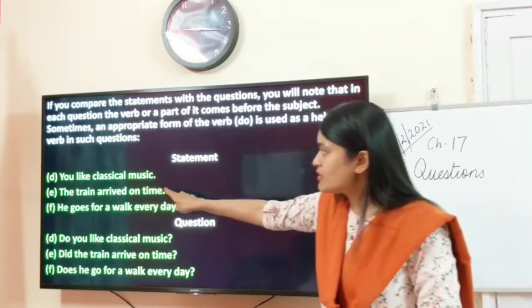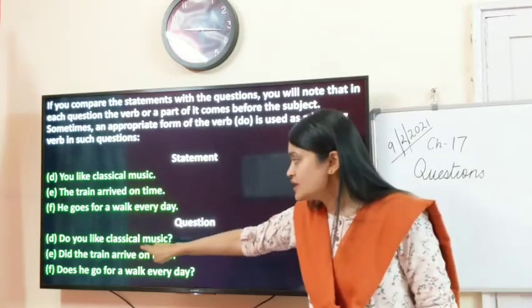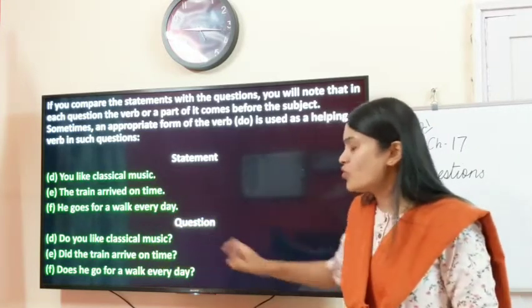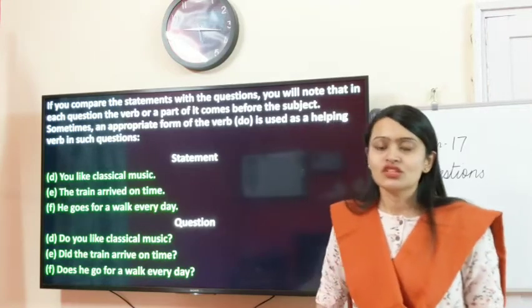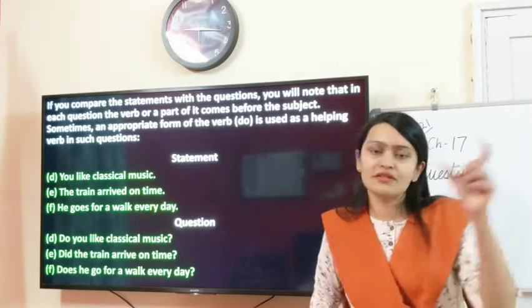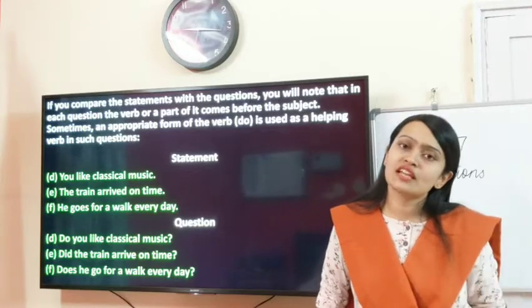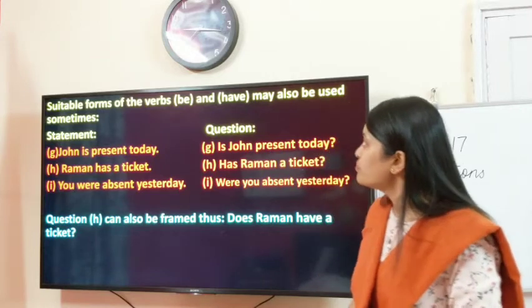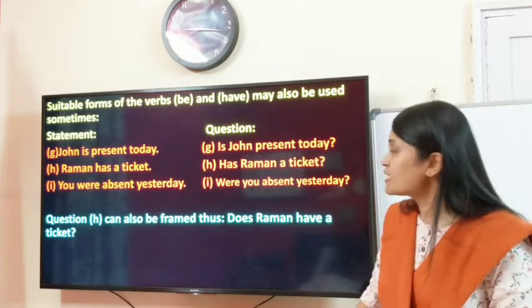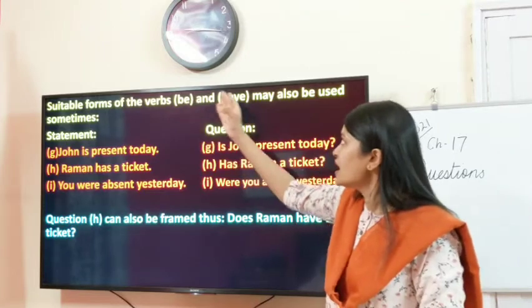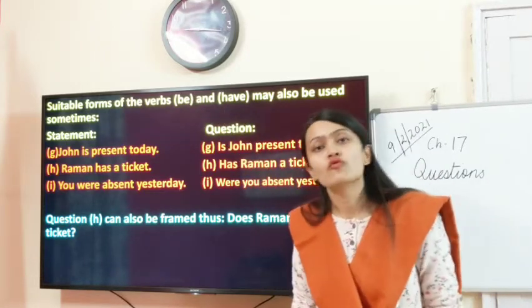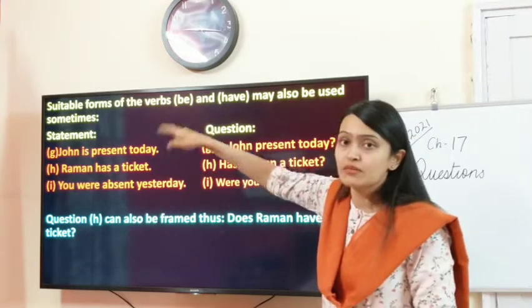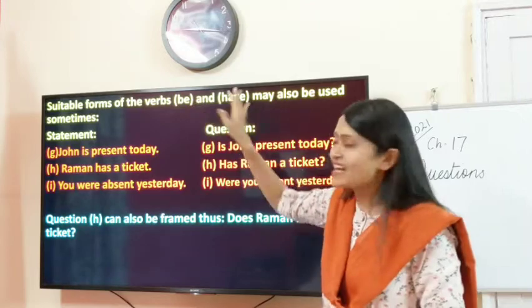The next one: the train arrived on time. Did the train arrive on time? He goes for a walk every day. Does he go for a walk every day? Understood, children? So sometimes we have shifted the verb in front of the subject, and sometimes we are using the helping verb do. Next, suitable forms of verb be and have may also be used sometimes. So children, the verb be and have can also be used to form a yes-no question. You can also use the past tense and the different tenses of be and have.